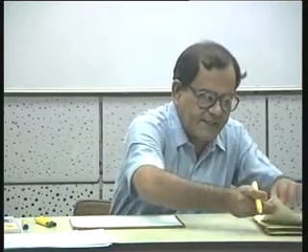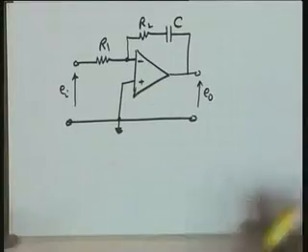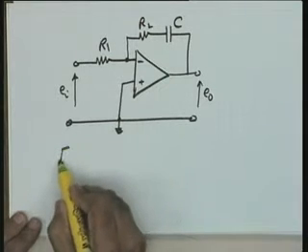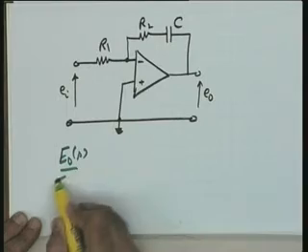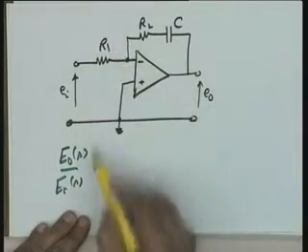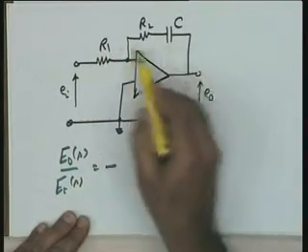Well, take up another circuit, a simple circuit again, and let us say what is the behavior of this particular circuit. I have now a resistor and capacitor in series over here. So, let us write this model for this particular circuit, E naught S over E I S equal to this impedance divided by this impedance. What is this impedance?